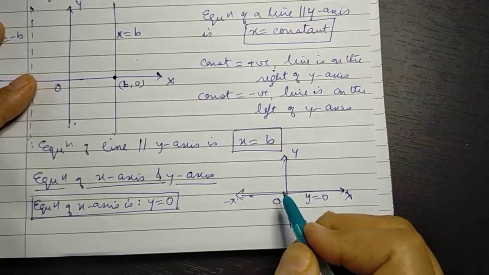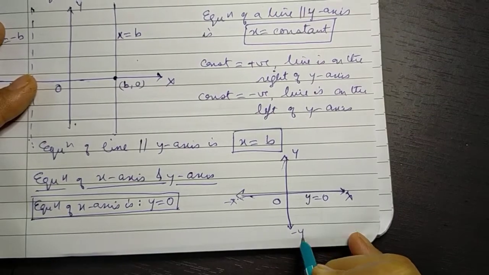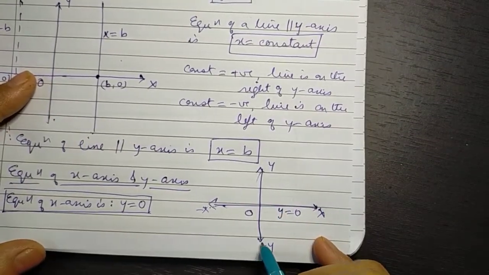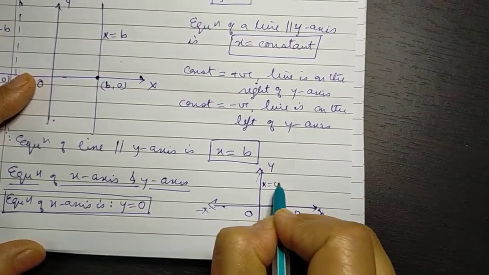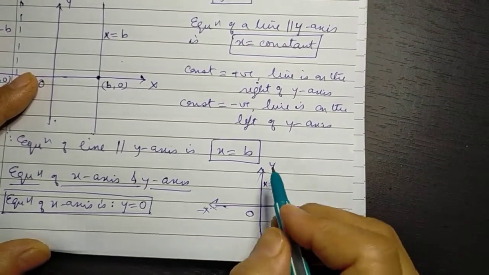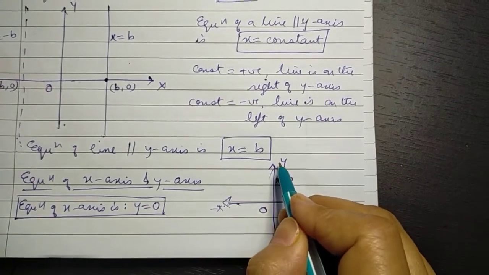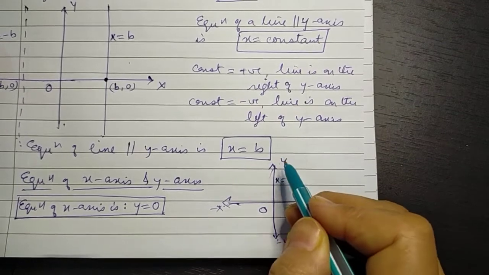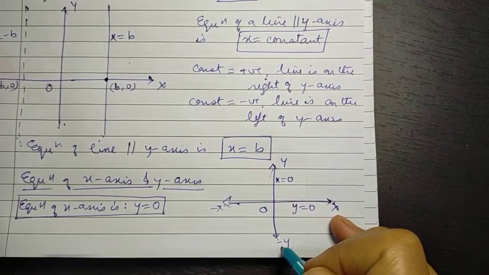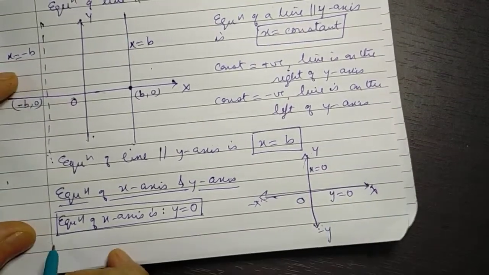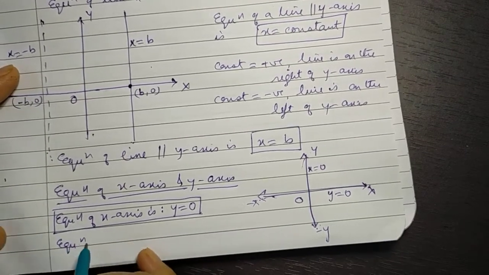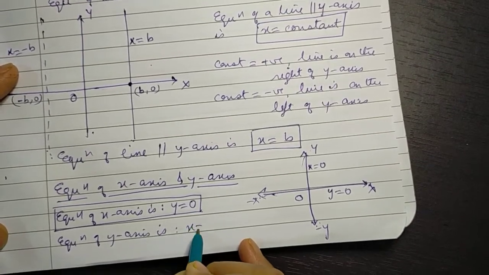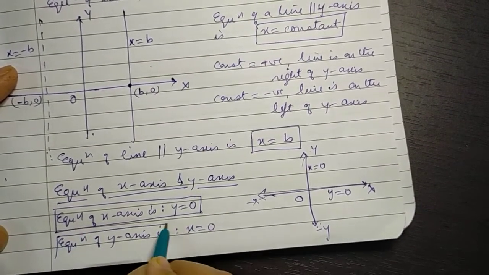Whereas if we observe the y-axis, we see that all throughout the y-axis the x coordinate is always equal to 0. Y may vary from positive to negative as we move down along the y-axis from top to bottom, and so we have equation of y-axis is x equal to 0.